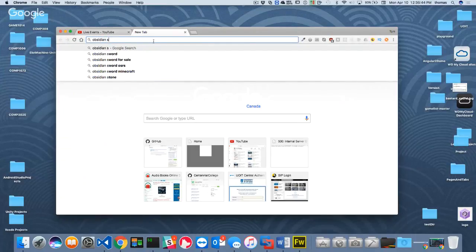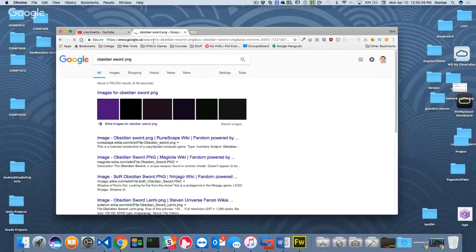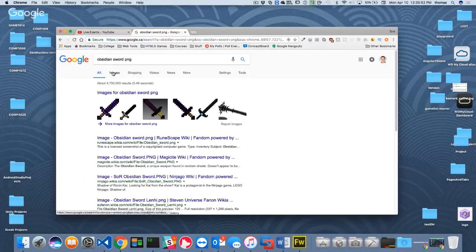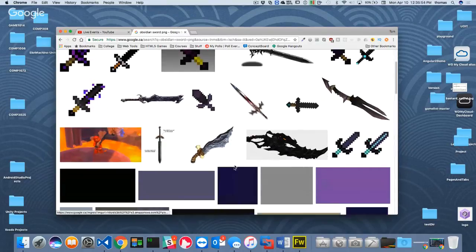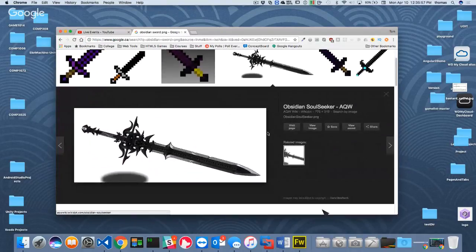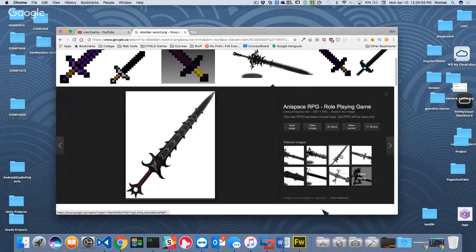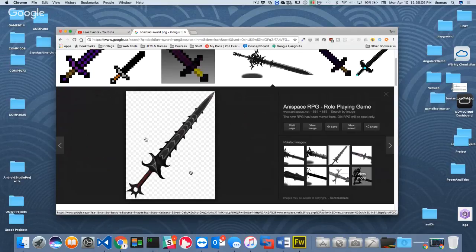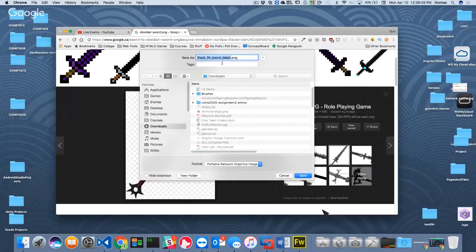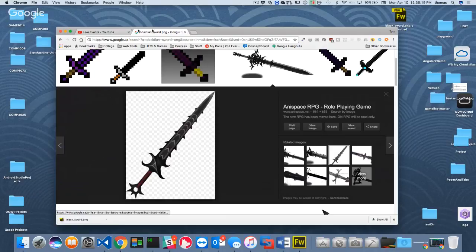Obsidian sword. There we go. I like that blade. I'll look for PNG. Okay, that's not exactly what I'm looking for, but maybe there's another one that's not bad. With a bit of a shadow. Is there one without a shadow? Hey, that's perfect. That's a cool sword. I'll just grab that sword. Save image as, and we'll make it short: black underscore sword. I'll put it on my desktop there. Save. Wonderful.